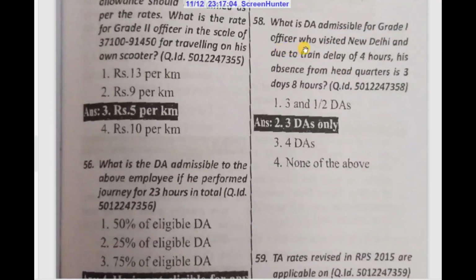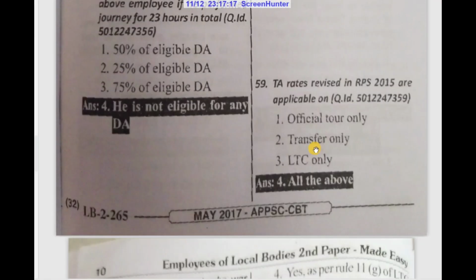What is DA admissible for a grade 1 officer who visited New Delhi and, due to train delay of 4 hours, his absence from the headquarters is 3 days 8 hours? What is the DA admissible? 3 DAs only.